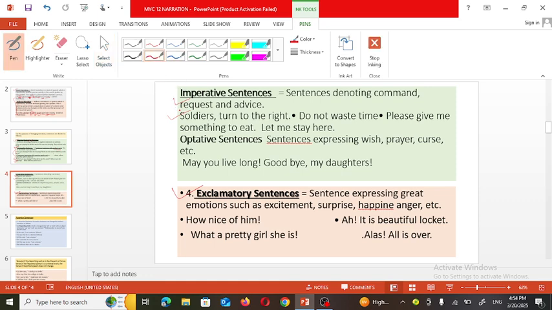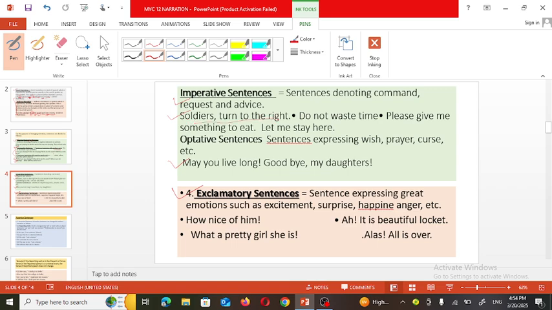You are able to see examples on the screen, such as may you live long, or goodbye, my daughter, or may God bless you. So what are these? These are blessings given by the speaker. Even these imperative forms of sentences include commands or instructions given by someone, such as look at the board, walk in line. Here are examples which you are able to see on the screen.